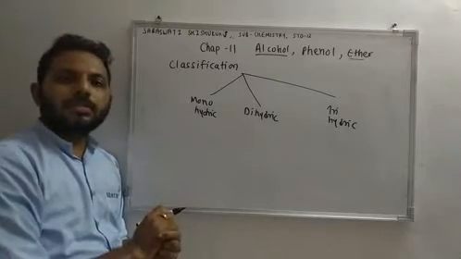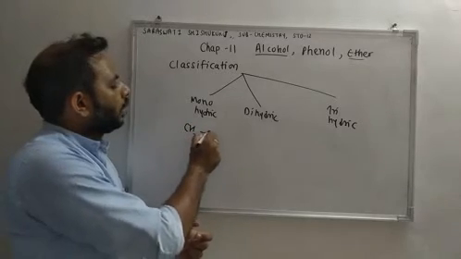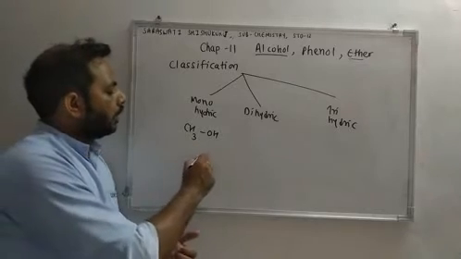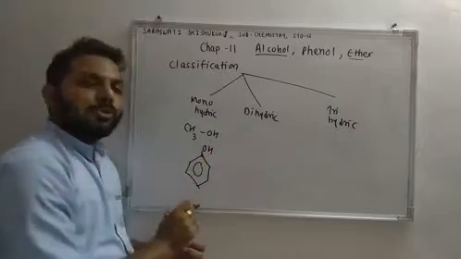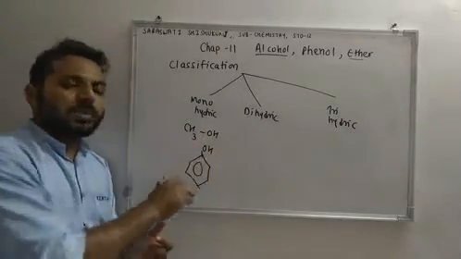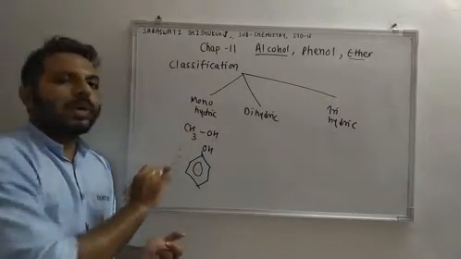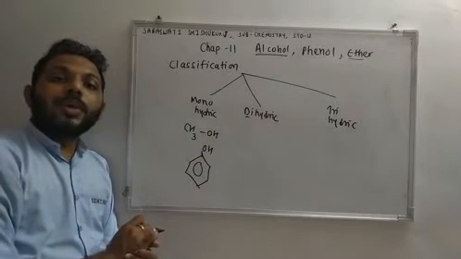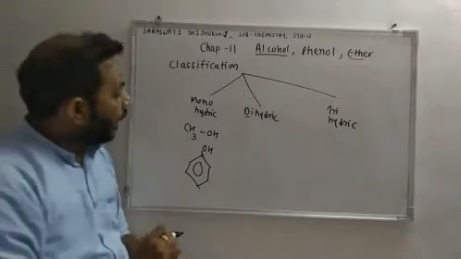Mono means single, one. So if one OH group is there, then we can say that is monohydric. Another example of monohydric: if you see these structures, they have only one OH group. Di means two. So if a compound has two OH groups, two hydroxy groups, then we can say that it is dihydric.